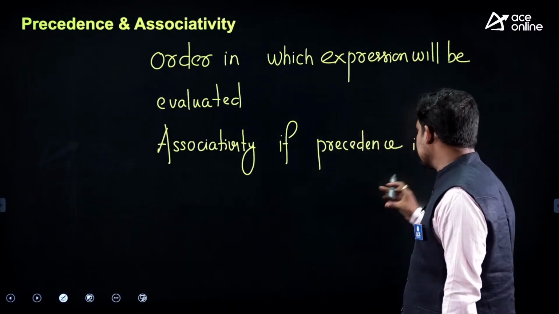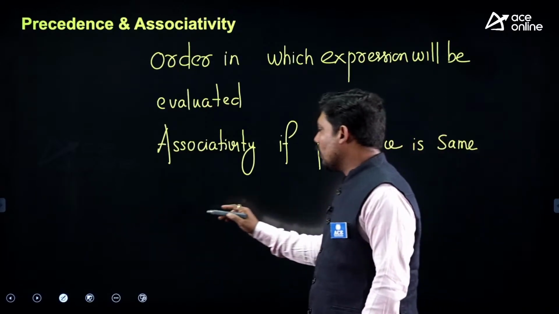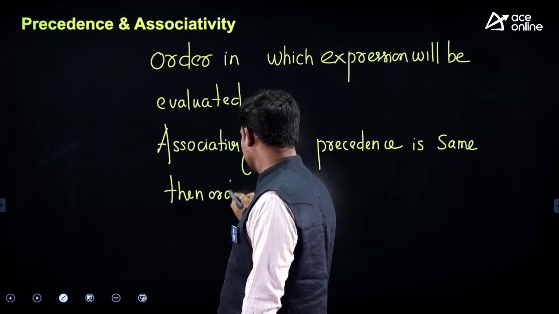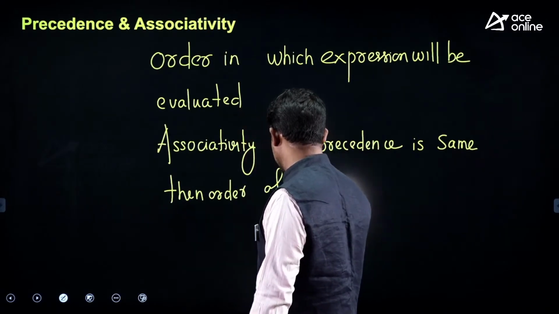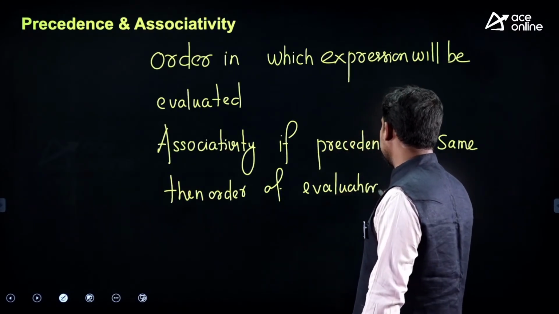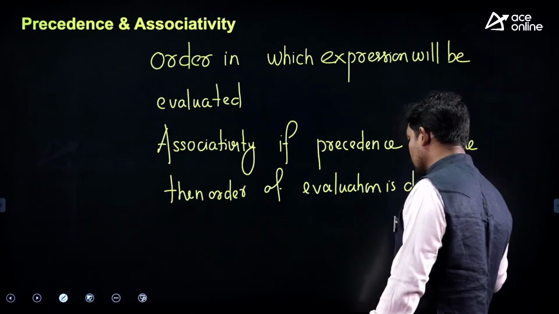So if the precedence is same, then the order of evaluation is done by the associativity rule.